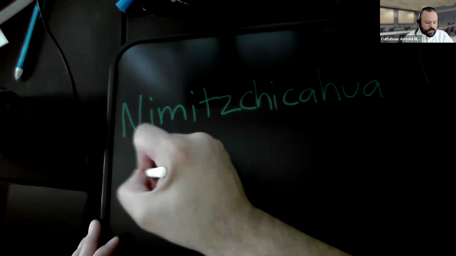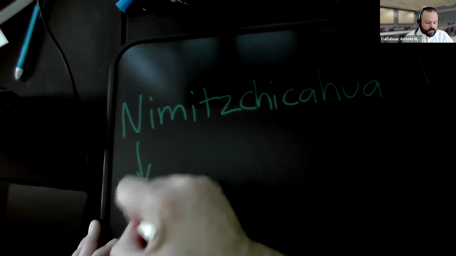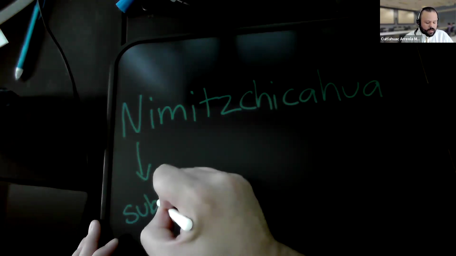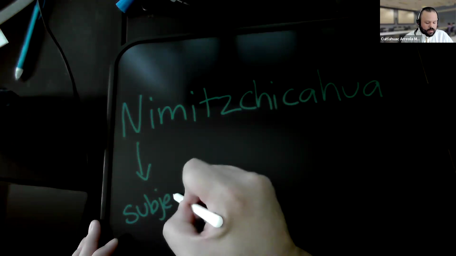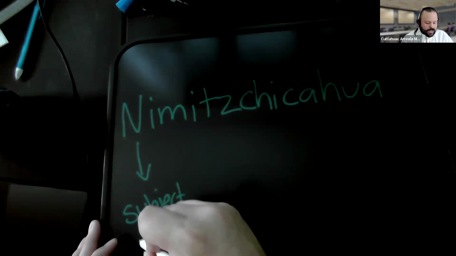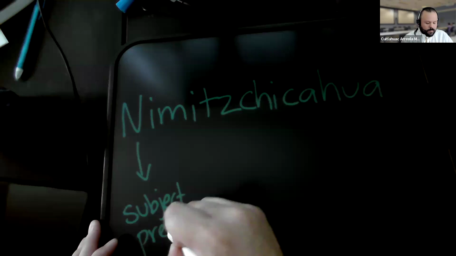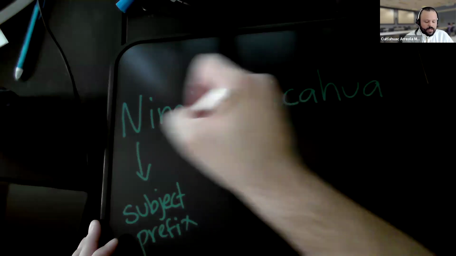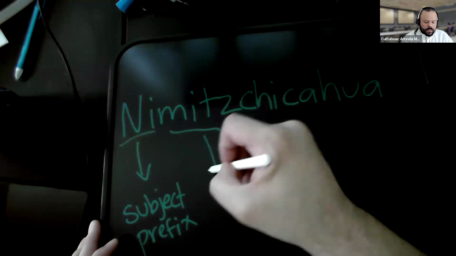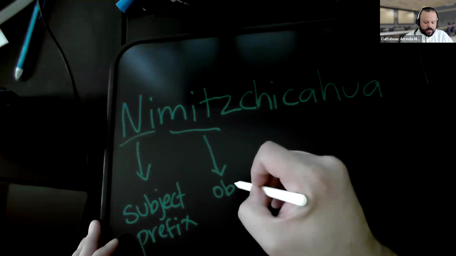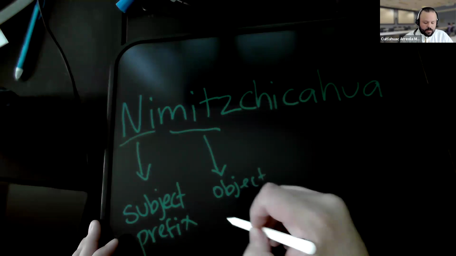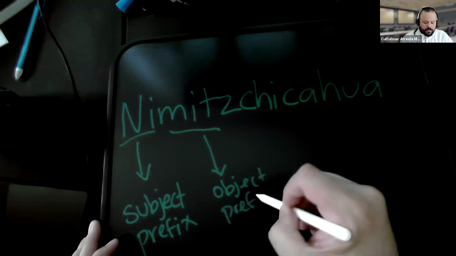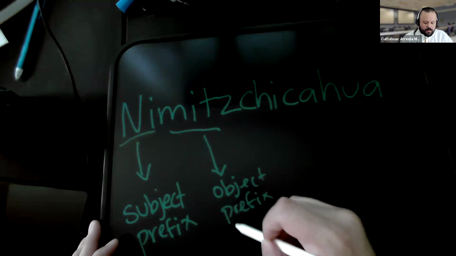So this ni is the subject prefix, which means a person, right? The subject I. Mitz is an object prefix or infix as well.